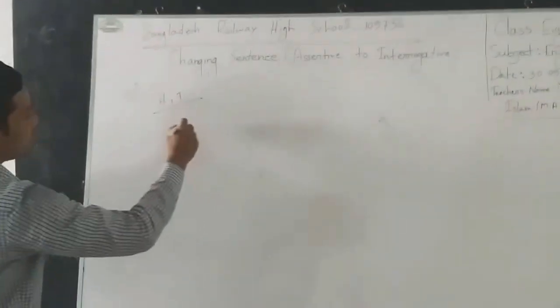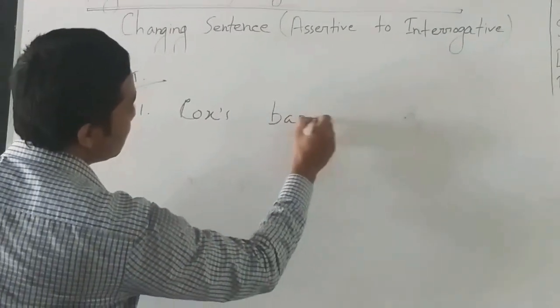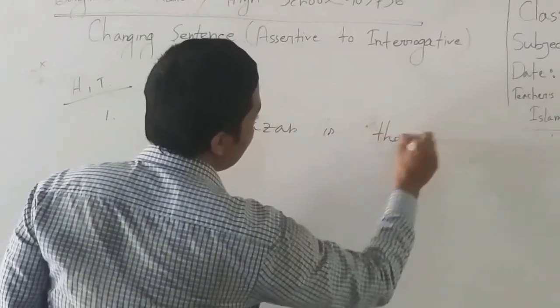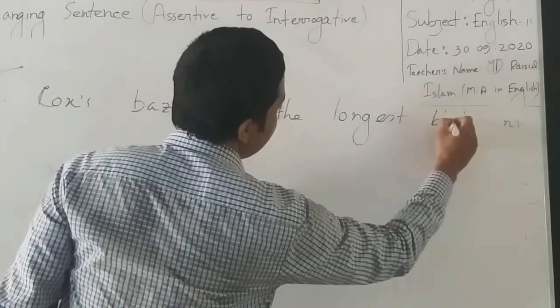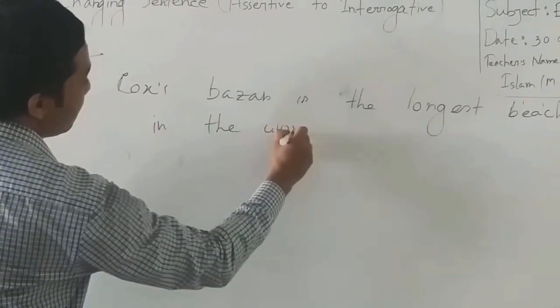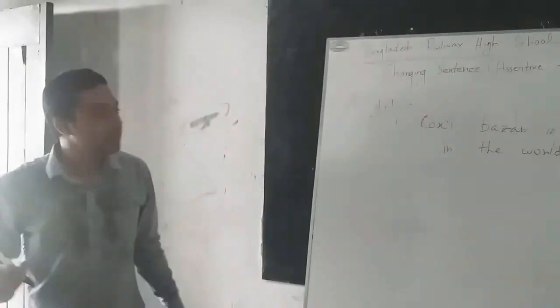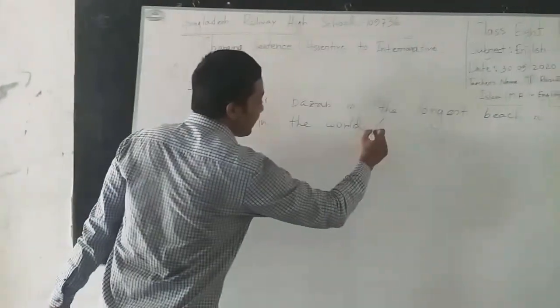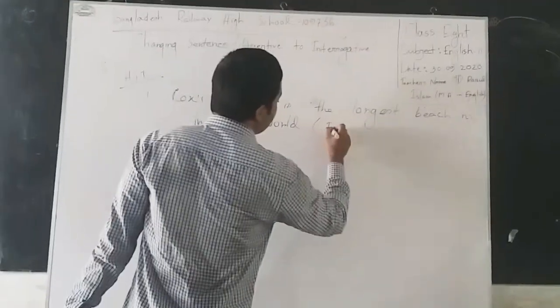Home task, that is: Ox Bazar is the longest sea beach in the world. Can you mark the auxiliary verb here? Yes, of course you can now. After the end of my class, you are now clear about which auxiliary verbs to take in the word. Interrogative.